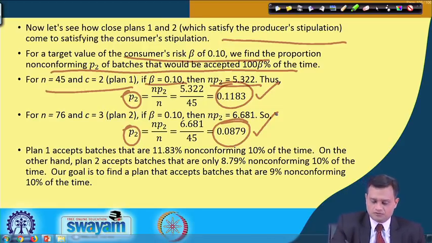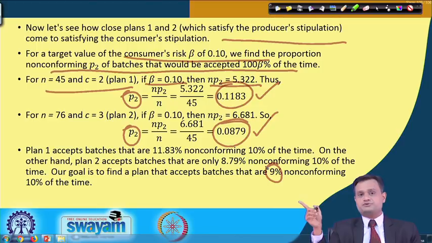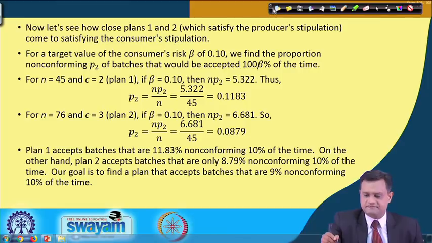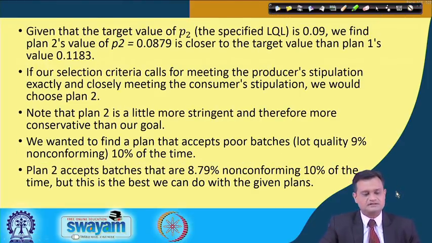So now what is close to 9%? I am exactly considering the stipulation of producer and I want to go very close to consumer. So here this plan 2 is very close to 9%, and I will say that if I select plan 2, it would be very close.